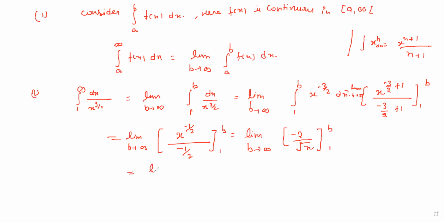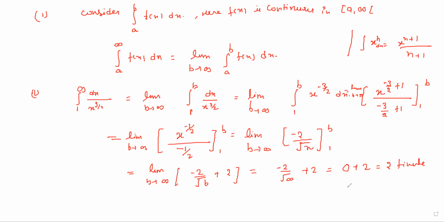Now we put the limit, then we get minus 2 upon under root b plus 2. And when we put the limit of b, then we get minus 2 by square root of infinity plus 2. That is, it will come 2, which is finite and non-zero.